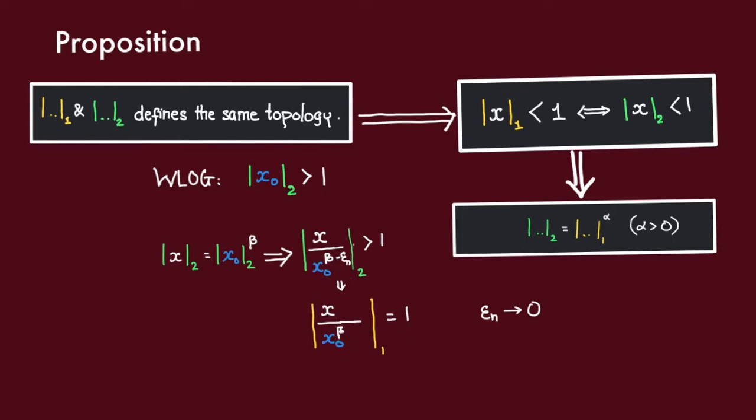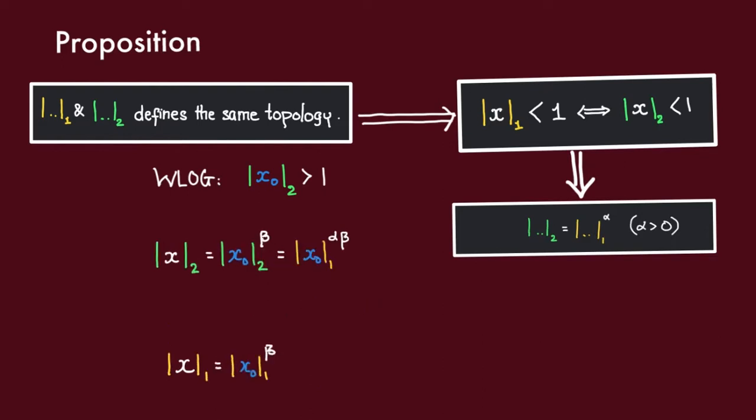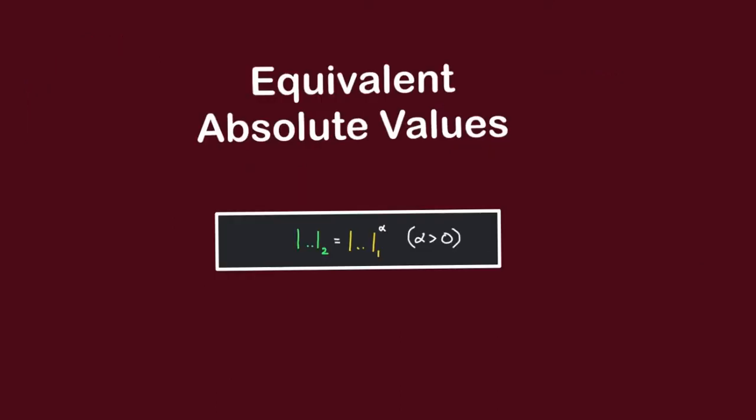Therefore, it must be 1, and the yellow absolute value of x must be equal to the yellow absolute value of x naught to the beta. Now, since by definition of alpha, we know that this absolute value here is going to be equal to the yellow absolute value of x naught to the alpha beta. Therefore, comparing these values shows us that this green absolute value must be equal to the yellow absolute value to the alpha. Thus, we have established that two absolute values are equivalent if and only if they are powers of each other.